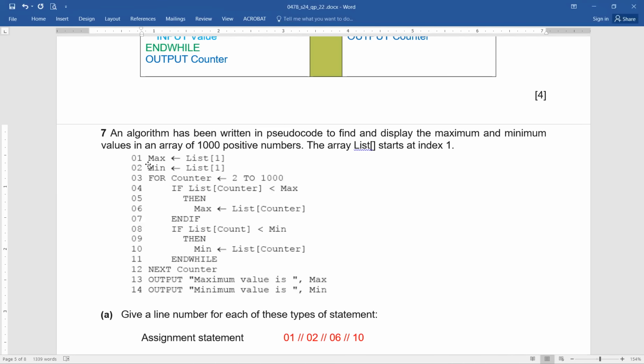Everything is covered. Earlier they talked about validation, then counting and totaling, and now maximum and minimum. Every single thing that we have learned till now is to be applied here.